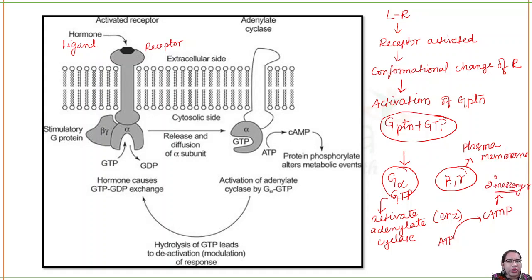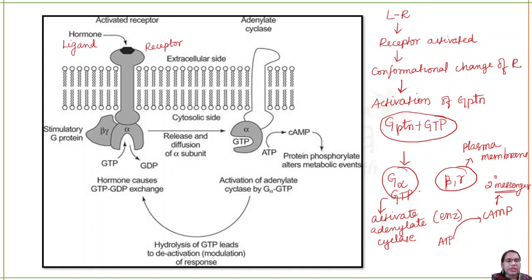I think you can understand the process up to this, right? Ligand will come and bind to the receptor, the receptor will get activated, and there will be a conformational change of the receptor that will cause the activation of G protein. When G protein is active, it will be bound to GTP. Now the alpha subunit and beta gamma subunit will be separated from each other. The beta and gamma subunit will be present on the plasma membrane itself, the cytosolic side. The G alpha will separate from them and go inside the cytosolic region.